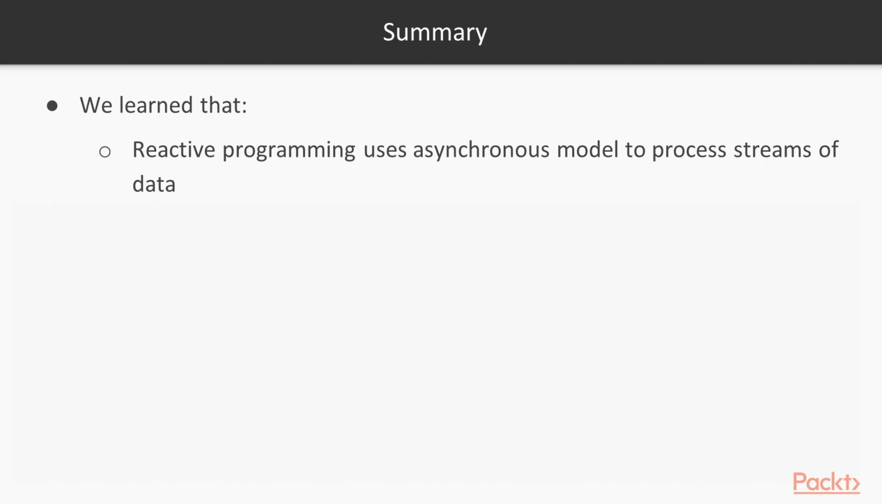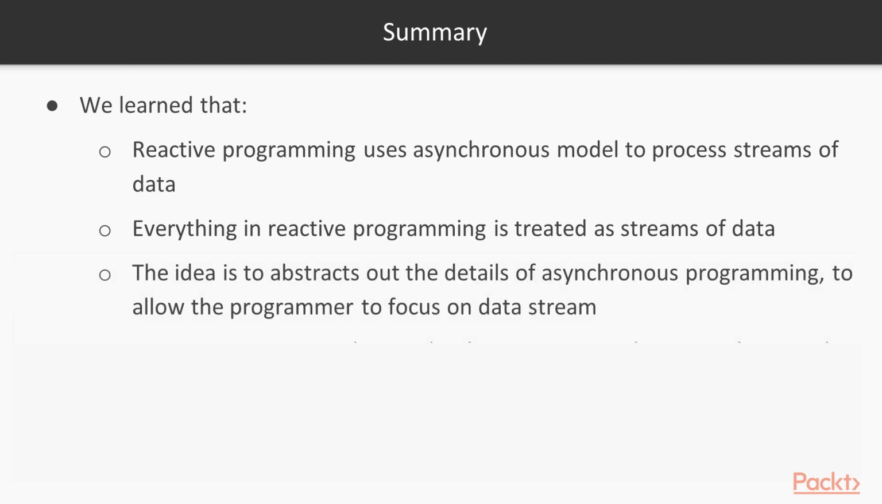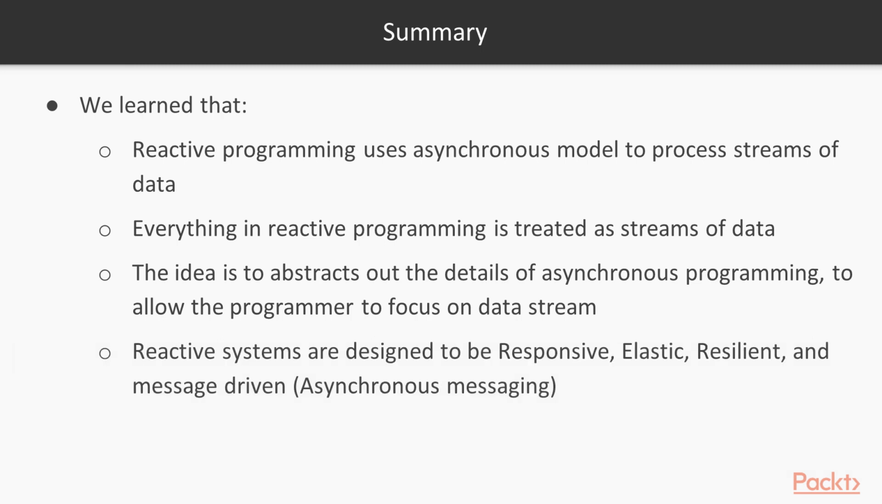Reactive programming uses the asynchronous model to process streams of data. Everything in reactive programming is treated as streams of data. So the idea of reactive programming is to abstract out the details of asynchronous programming to allow the programmer to focus more on the logic for manipulating data streams. Also, reactive systems are designed to be responsive, elastic, resilient, and message driven.